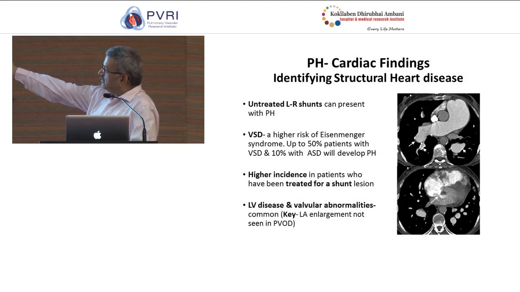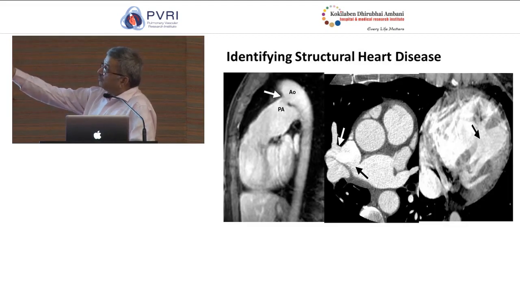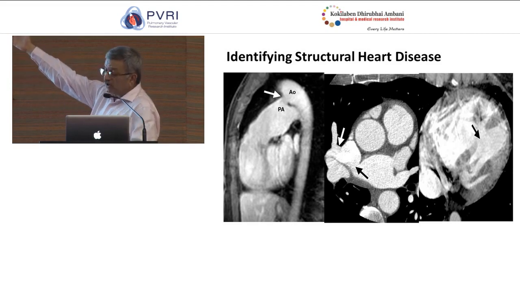CT can also be used to identify structural heart diseases. For example, here in this slide, you can see a typical atrial septal defect with a mural thrombus in the pulmonary artery in the setting of PAH. Here are some examples of the left to right shunts. That's a PDA here. And here is another example of a sinus venosus ASD. And this is an example of a midvascular VSD.